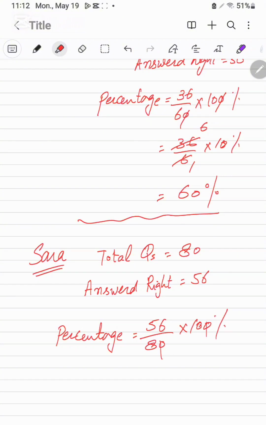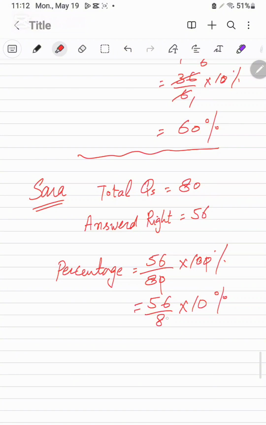This 0 will be cancelled, and here is the 56 over 8 into 10 percent. 8 ones are 8, 8 sevens are the 56, will be 70%.